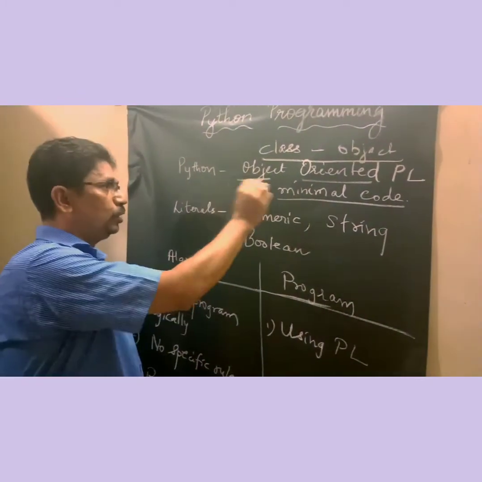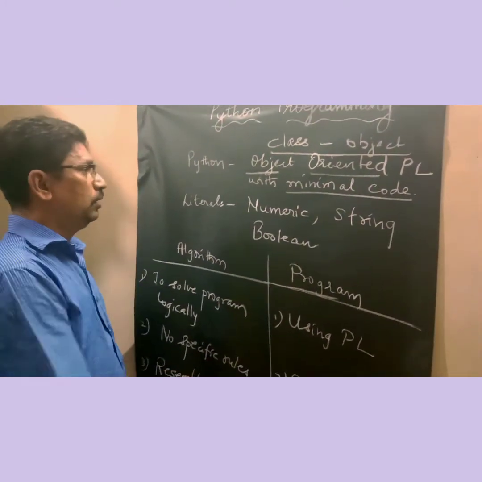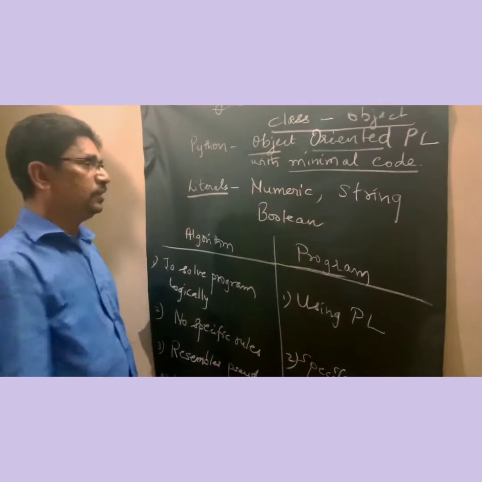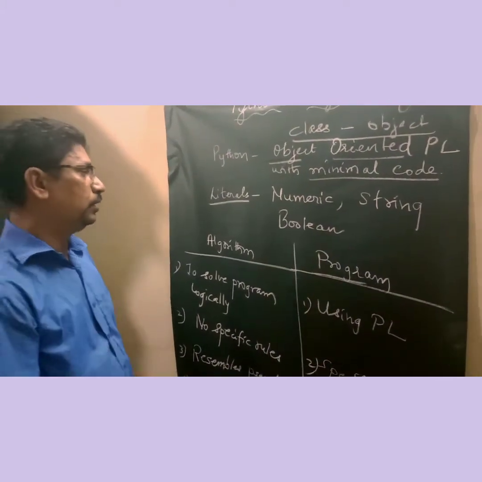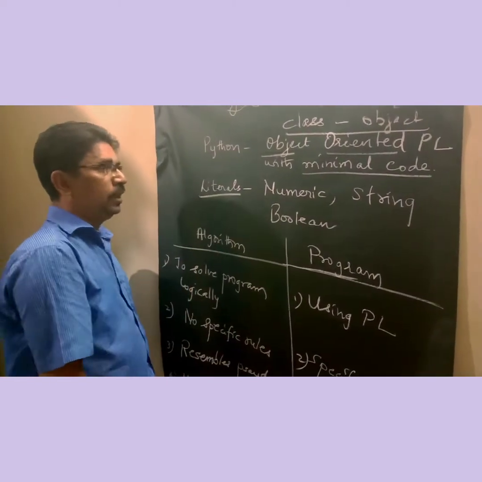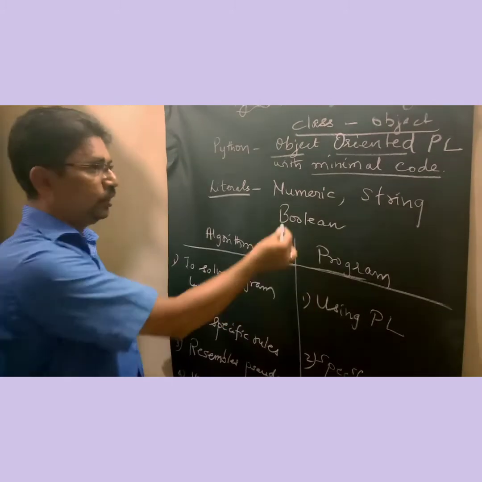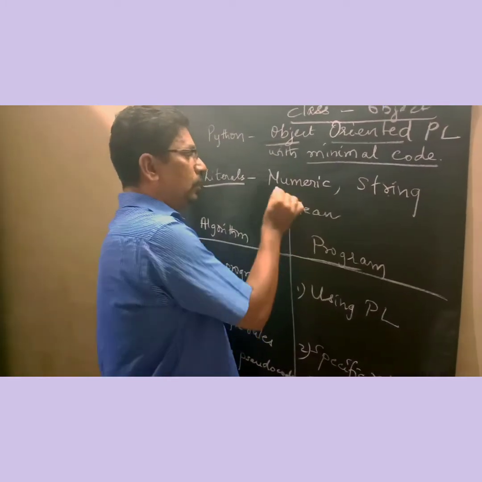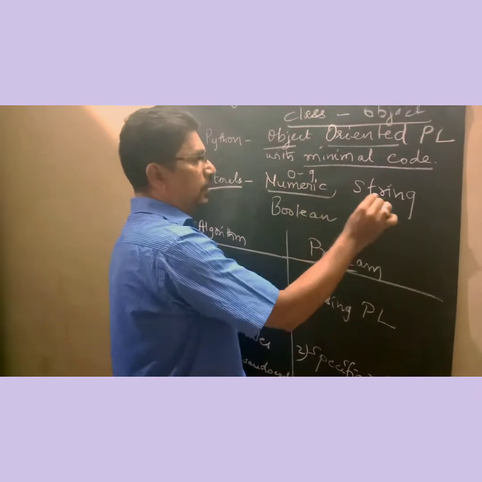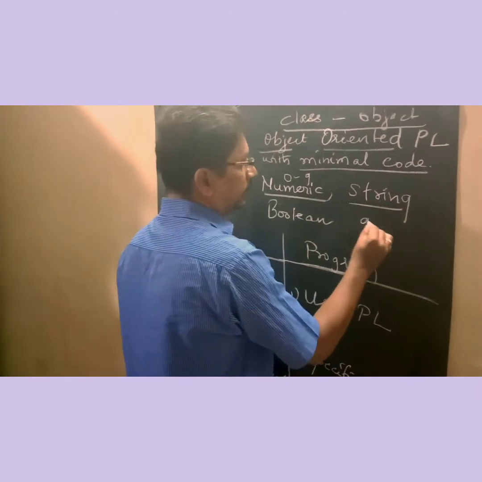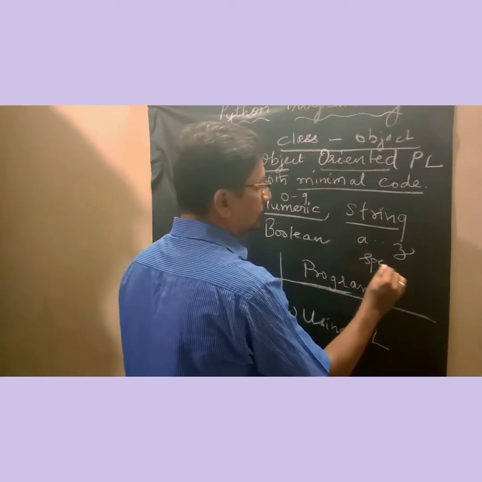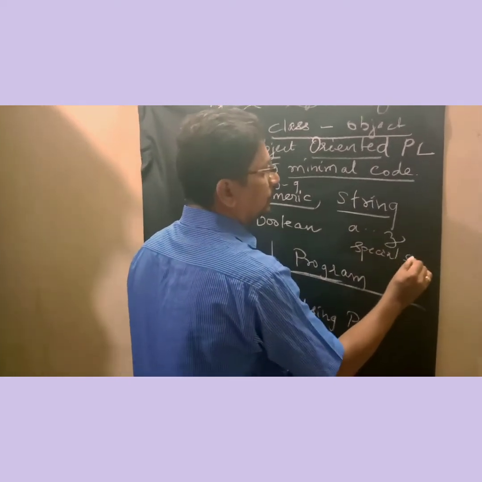Likewise in Python also we use different types of statements, and here first we start with literals. What is meant by literal? Literal is the minimal code which we use to write a program. It has three types: numeric, string and boolean. Numeric refers to numbers 0 to 9, and string refers to characters A to Z and also special symbols.